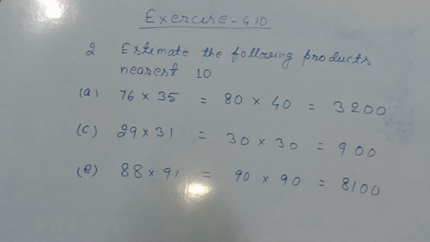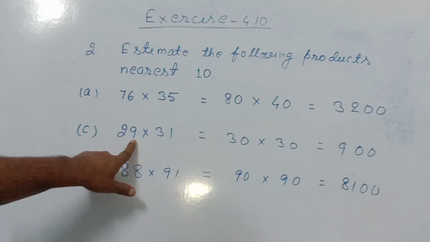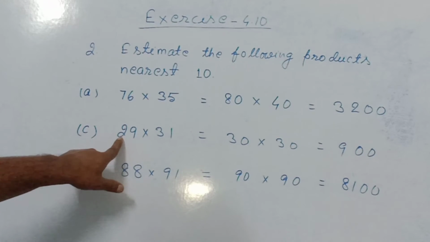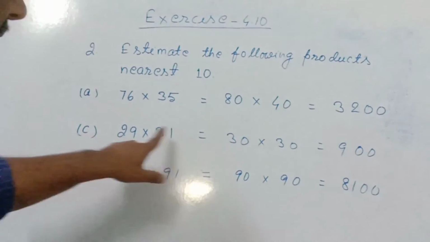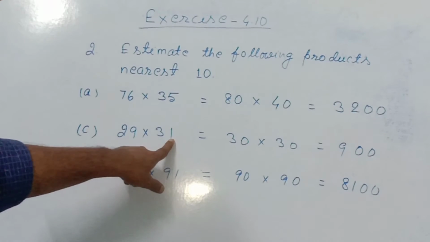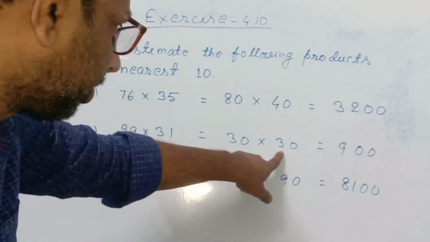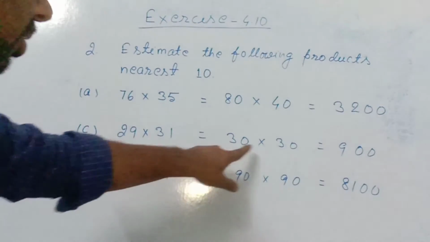Question number C. 29 into 31. In 29, 9 is more than 5. So for that, I added 1 to the previous digit, that is 2. 2 and 1, 3. And at the place of 9, we will keep 0. And in 31, 1 is at one's place, that is less than 5. So for that I will keep 0, and this digit will be written the same. So this became 30 into 30.